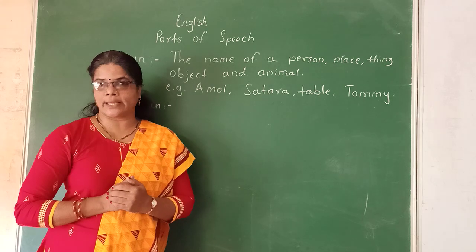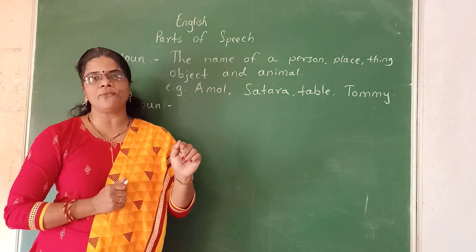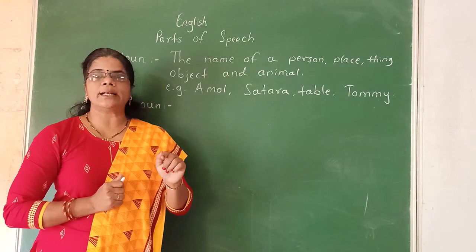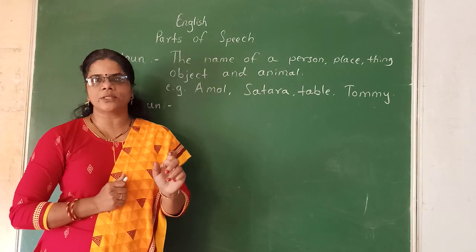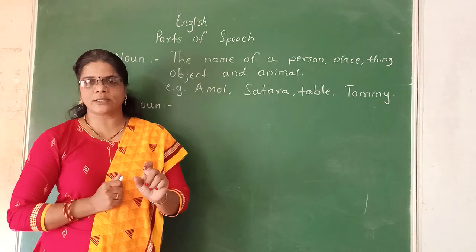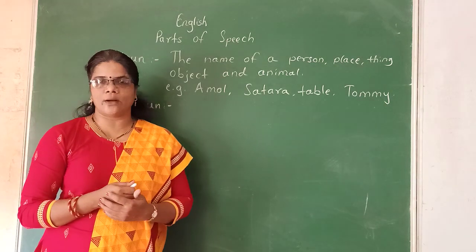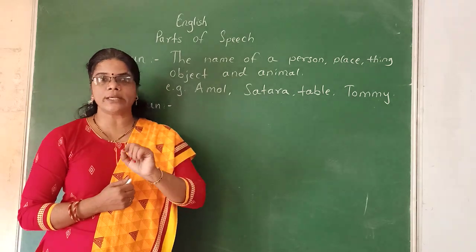Instead of this, I can say Aryan is a boy. He studies in 5th standard. He is a clever boy. His handwriting is good. Instead of Aryan, I have used the word he, his in this way. And so, to avoid the repetition of this noun, Aryan, I have used the word he or his.